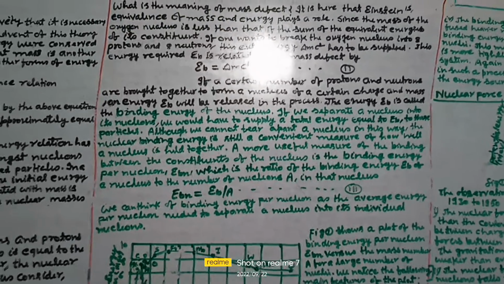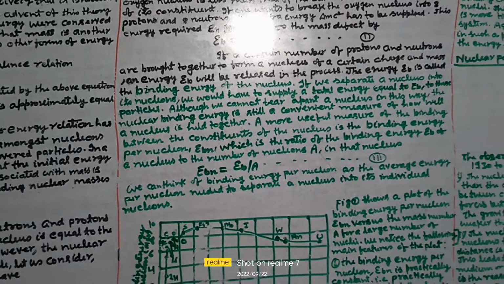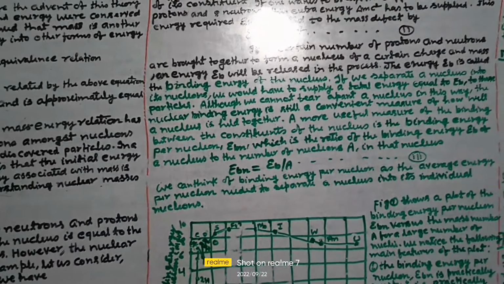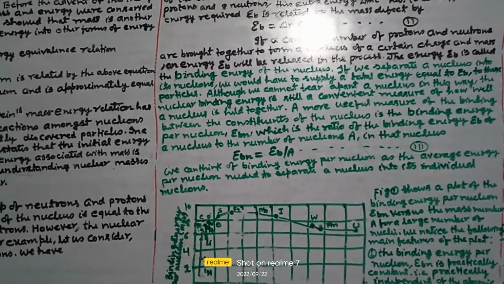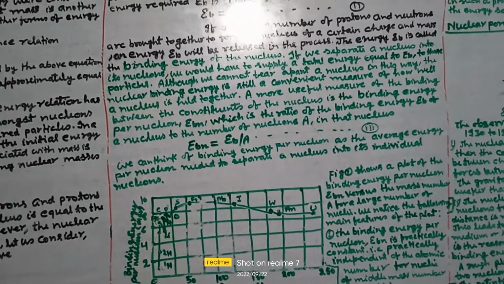A more useful measure of the binding between the constituents of the nucleus is the binding energy per nucleon, Ebn, which is the ratio of the binding energy Eb of a nucleus to the number of nucleons A in that nucleus: Ebn = Eb/A.